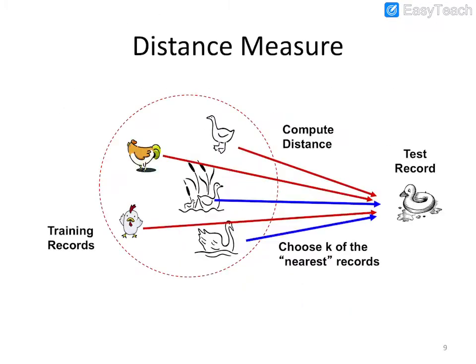See here, this is the test record. Which group does it belong to? Here there are hens, chicks, and some swans. Among these, this is the test record. We are going to find the distance, the similarity measurement, between these objects. Whenever we compute the distance, it is near to this one. Based on the distance, we identify which group that particular object belongs to.